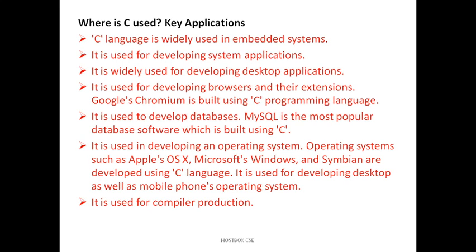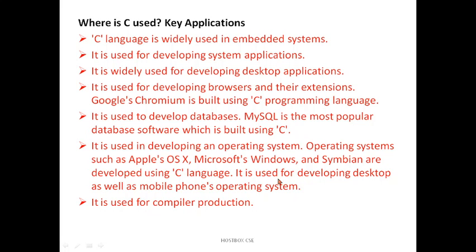Now the question is where it is used, the key applications. It's widely used in embedded systems, as I just told you, for developing system applications, and also for developing desktop applications, browsers and their extensions. For example, Google Chrome is built using the C programming language. It is also used to develop databases. If you want to develop a database, you can use C programming, and MySQL is the most popular database software, built using C. It is also used in developing operating systems, such as Apple OS X, Microsoft Windows, and Symbian.